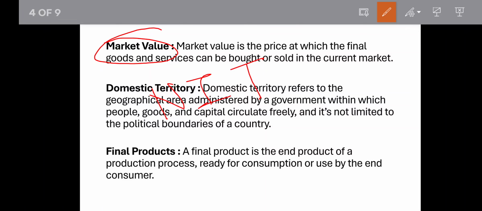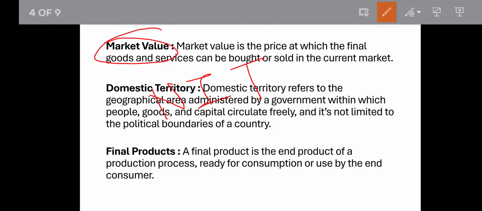And in indirect taxes, something is produced and he pays the taxes to the government, but he is not the actual payer of the taxes. The actual payer of the taxes is the consumer, the end consumer, who is consuming the goods. Okay, so this is called indirect taxes.